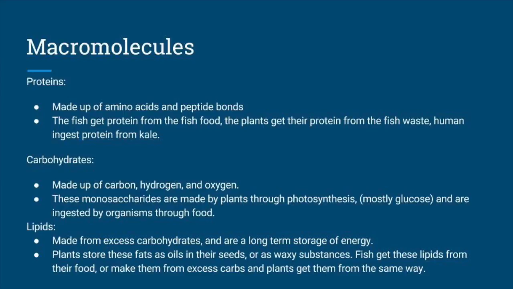Lipids are made from excess carbohydrates and are a long-term source of energy. Plants store these fats as oils in their seeds or as waxy substances. Fish obtain lipids from their foods or make them from excess carbs. Plants, after making their own carbohydrates from photosynthesis, turn the excess into long-term storage of lipids. Kale contains protein but little carbs and fat, so humans would receive that when ingesting it.